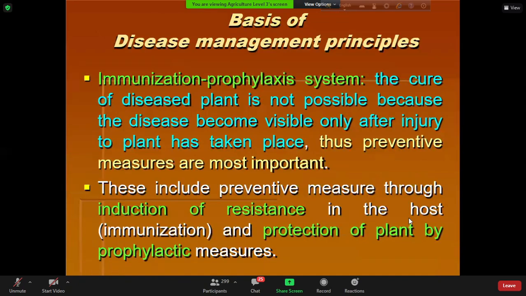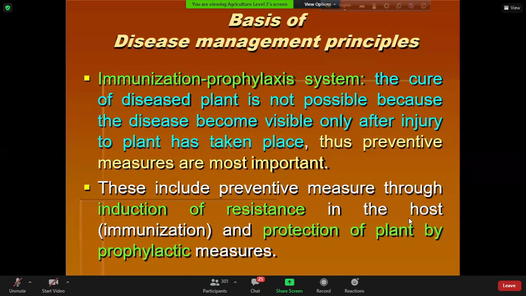We have to think about how we can manage the plant disease actually. When the plant is infected with the pathogen, how can we manage it? There are mainly two systems, immunization and prophylaxis. The cure of a diseased plant is not possible because the disease becomes visible only after injury to the plant has taken place.